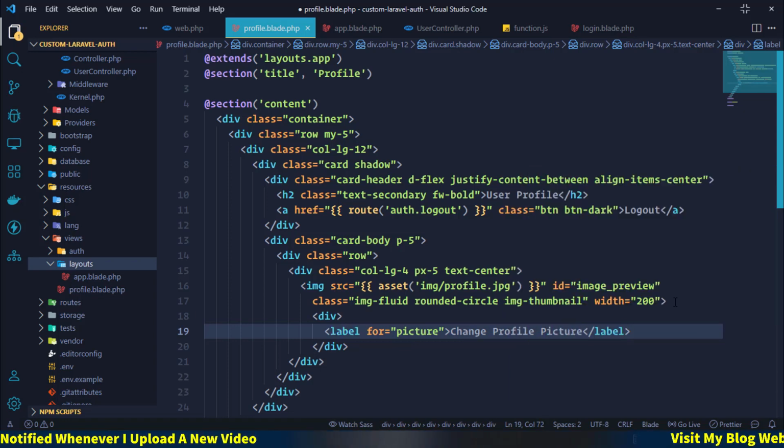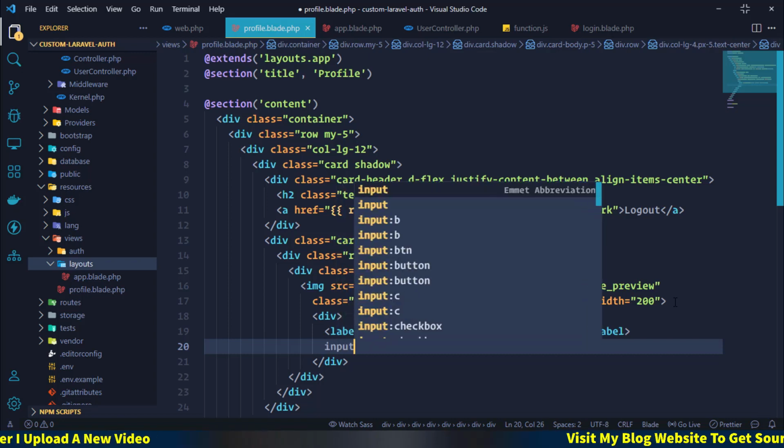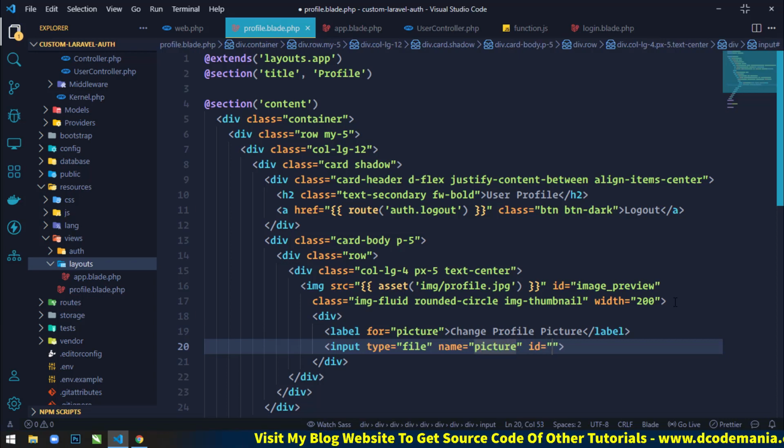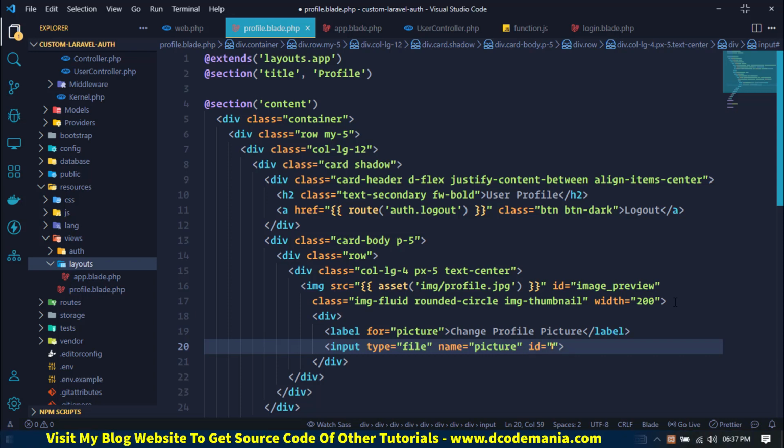Now just below this label I will create an input type file and name will be picture, and id will also be picture.